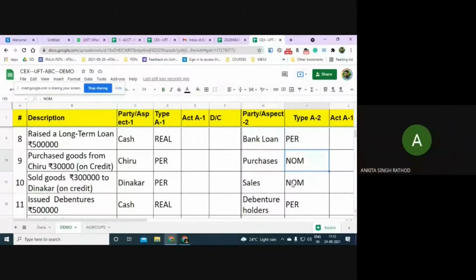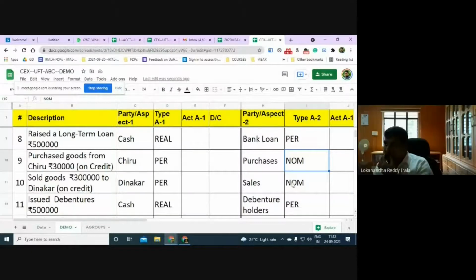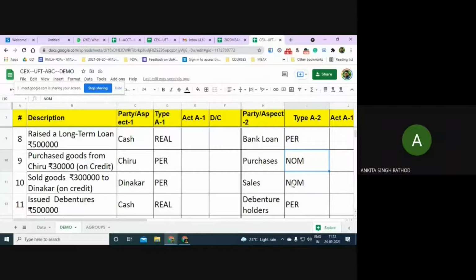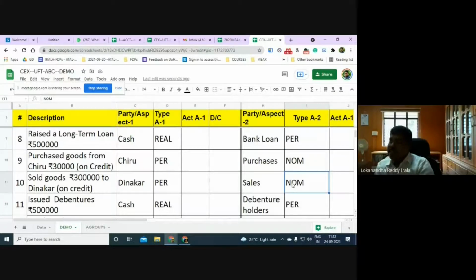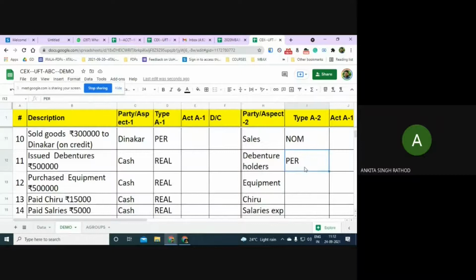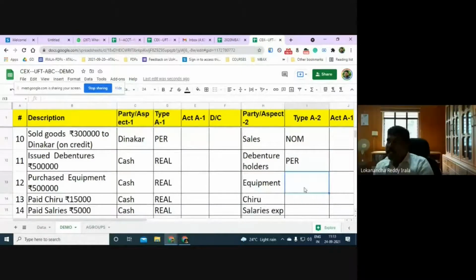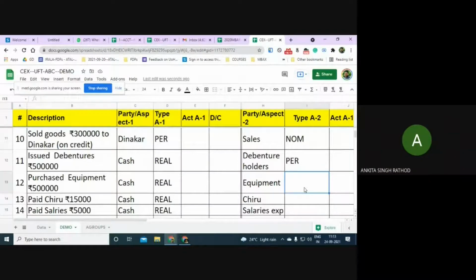Sir, then how about this paid rent? Does it come under expenses? Rent is an expense, right? So this comes under nominal account, as all expenses and revenues are nominal accounts. Paid rent means we are mentioning here paid Chiru.